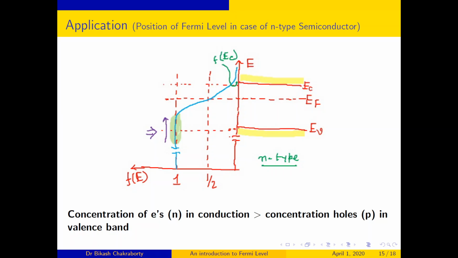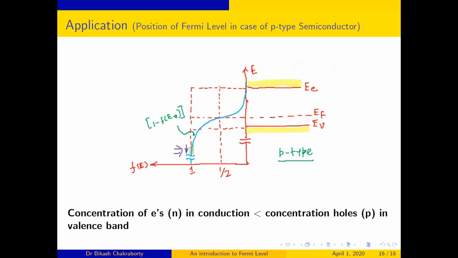Now, what will be the case in p-type semiconductor? Here, 1 minus f of EV has a greater value. Why? Because the concentration of electrons n in the conduction band is less than the concentration of holes p in the valence band.